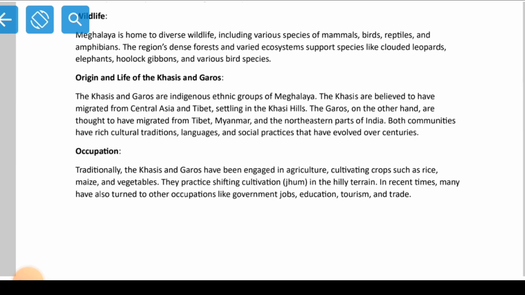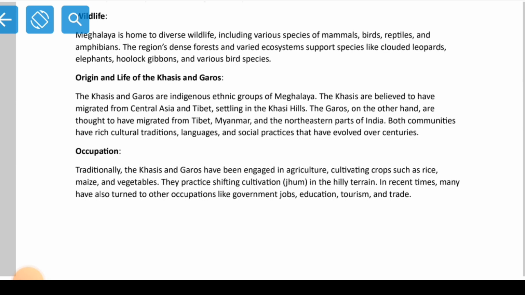And the Garos, on the other hand, are thought to have migrated, they are not so sure, from Tibet, Myanmar, and northeastern parts of India. Both communities have rich cultural traditions, languages, and social practices that have evolved over centuries.